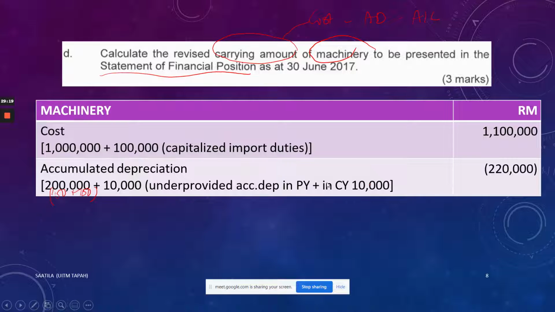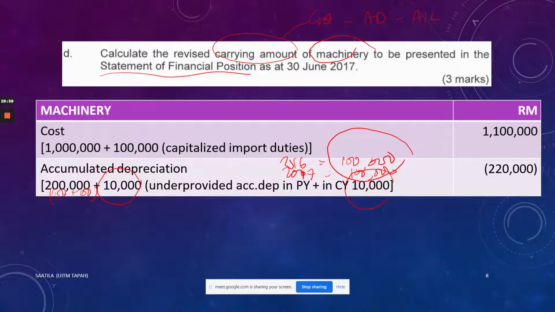So it is going to be 220,000. So the first depreciation is 30th of June 2016. At first it was 100. The second depreciation was 2017. You provided also 100. But this is not enough. Why not enough? Because import duties was not included. Now, since you have included the import duties, you add back the 10,000 additional depreciation to the accumulated depreciation.